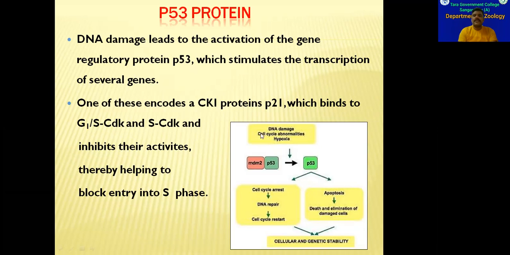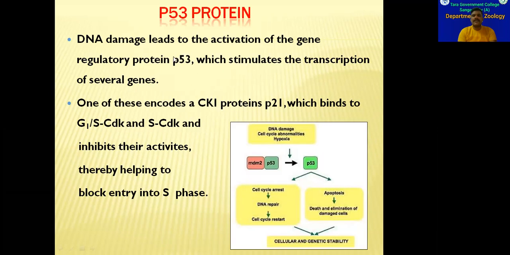If the cell DNA is damaged, and if the DNA damage is irreparable, then what happens? P53 promotes some events. These events result in the death of the cell, that is called apoptosis. So apoptosis is nothing but programmed cell death. So the cell willingly commits suicide with the help of this P53 gene.